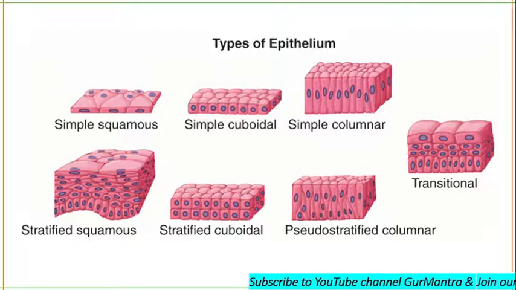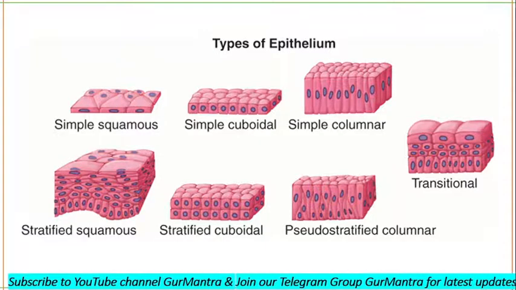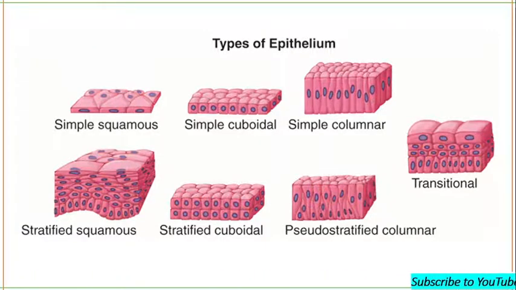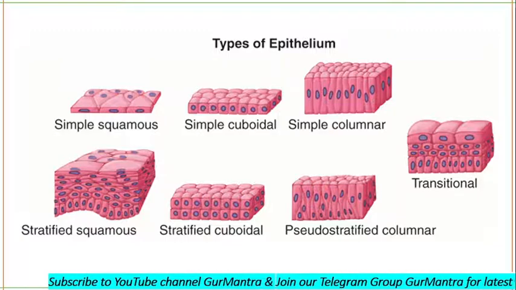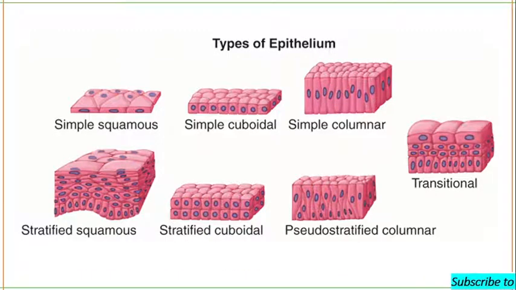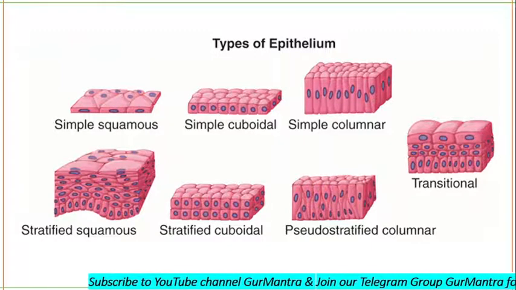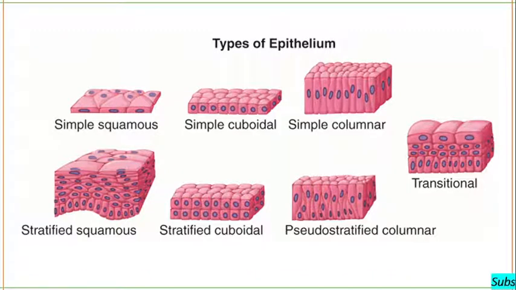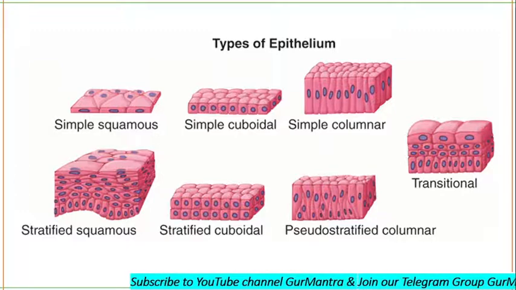What is the meaning of pseudostratified? Pseudostratified is actually a single layer of cells, but it gives us the appearance of a stratified epithelium because the nuclei are not aligned in a proper manner. So it feels like there are a number of layers present in the epithelium, but it is actually a single layer. This is what pseudostratified columnar epithelium is. And then comes the transitional epithelium. In transitional epithelium, you will see columnar, cuboidal and squamous types of cells.